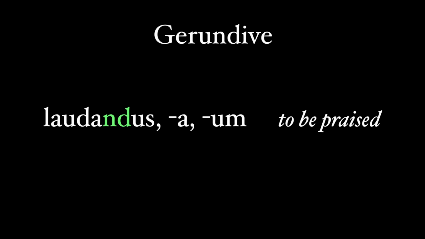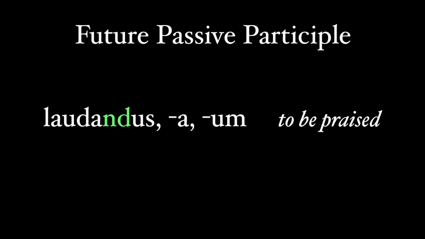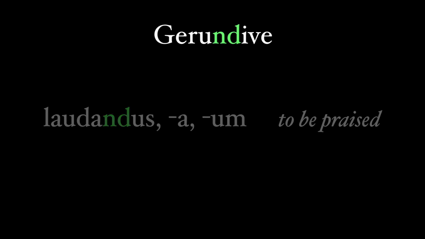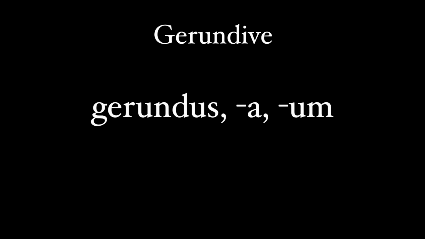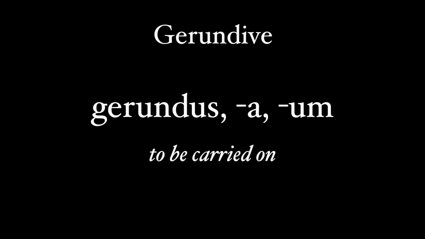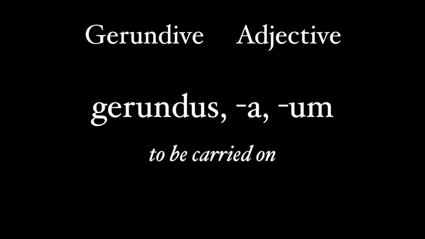We call this participle the gerundive, and from here on out I'm going to interchange the words future passive participle and gerundive. The nd in gerundive is the same nd in our Latin form. That's right, the word gerundive comes from the Latin gerundivus, from gero, gerundus, to be carried on. Now don't confuse the gerundive with the gerund. The gerundive is the adjective form and the gerund is the noun form. Gerundive, adjective, so you notice that?